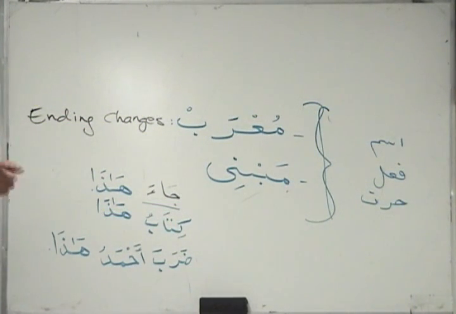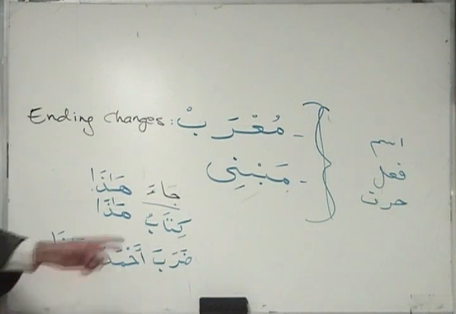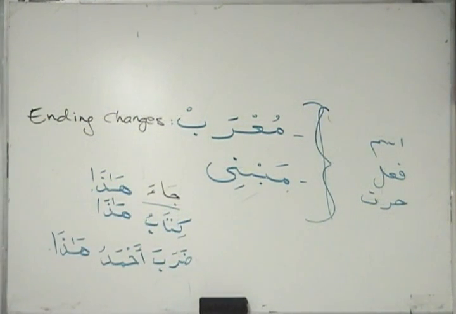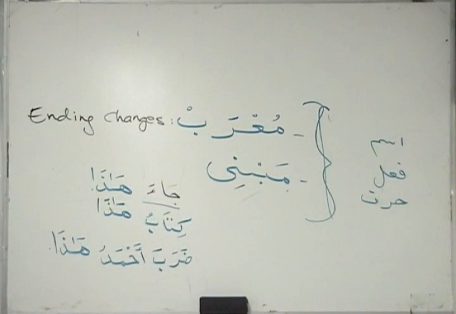If you point to something, this person, for example, came. Kitabu hada, the book of this. Daraba Ahmadu hada. Ahmad struck this. So hada is something that you're pointing to. It could be a person, or it could be a thing, right? So the ending doesn't change, that's mabni. So the ending of hada stays the same.